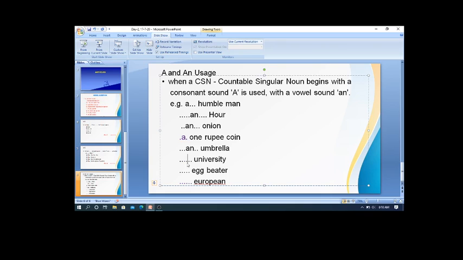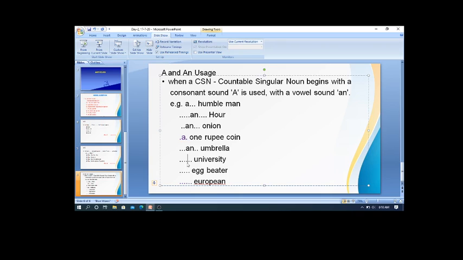University. Here this noun also begins with U, like the previous one, umbrella. But in umbrella U is giving the 'uh' sound, and that's why we used 'an' there.